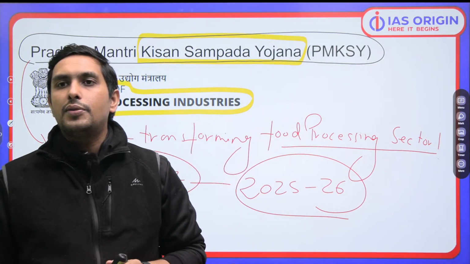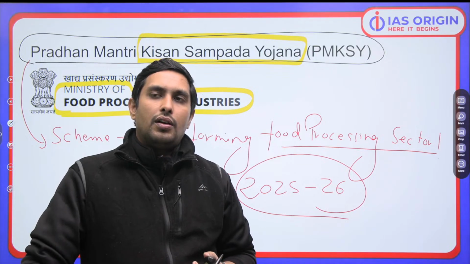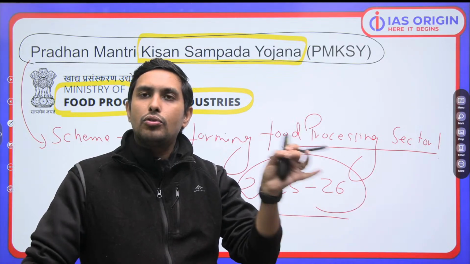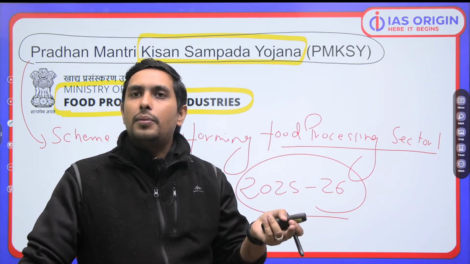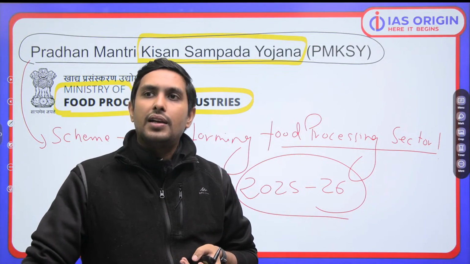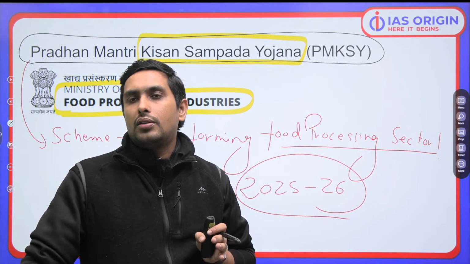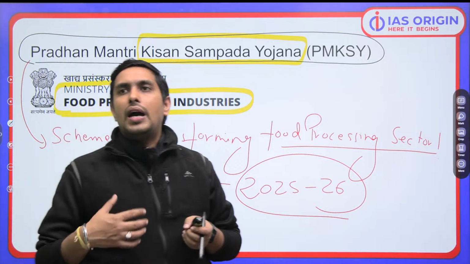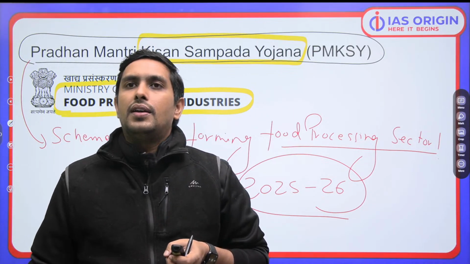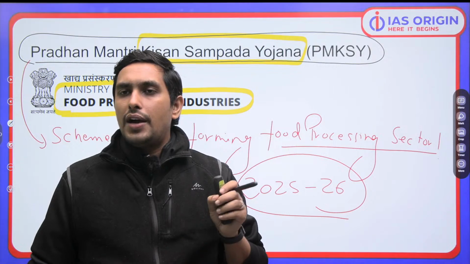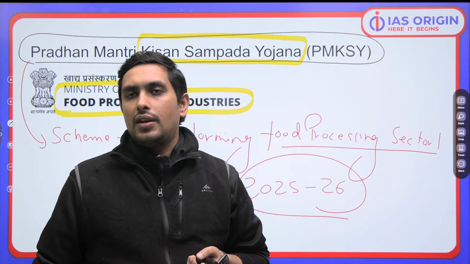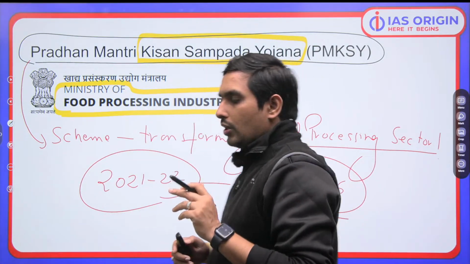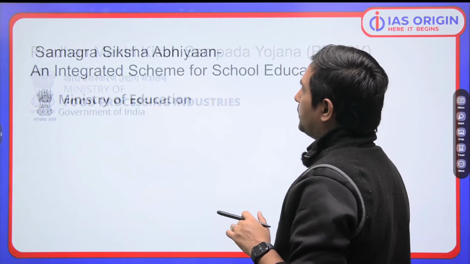This particular scheme is very much active. What is the objective? We are making sure we have efficient supply chain management from farm gate to retail outlet, providing better returns to the farmer, reducing the wastage. That is the main aim, right? So you have to be aware of this particular point. Very important, we'll make clusters and all. So ultimately you have to understand this particular thing, that कभी भी हम लोग अगर बात करते हैं, you have to have a basic idea about these aspects. But all these schemes, which ministry and all that, you have to have this idea.